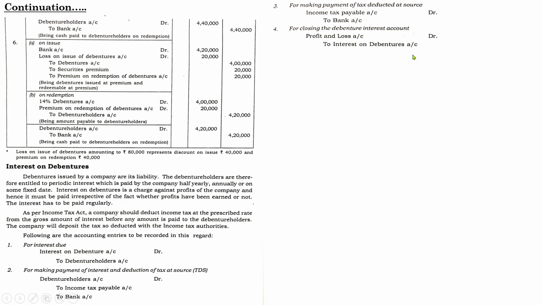These are the entries you have to pass whenever you come across a question mentioning specifically the interest on debentures or interest associated with debentures. Usually it will be asked separately. In an essay question, they might ask about the issue of debentures in each of these installments, with the addition of the interest situation.